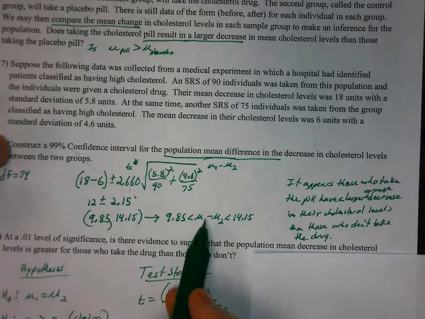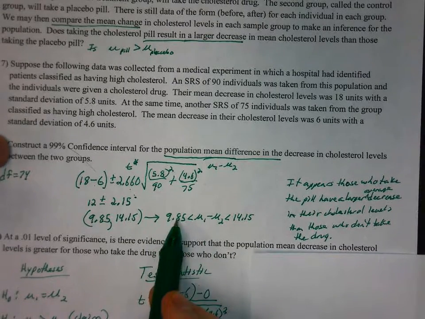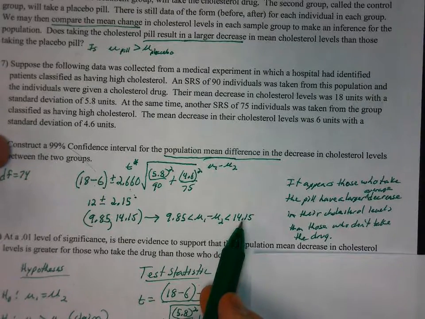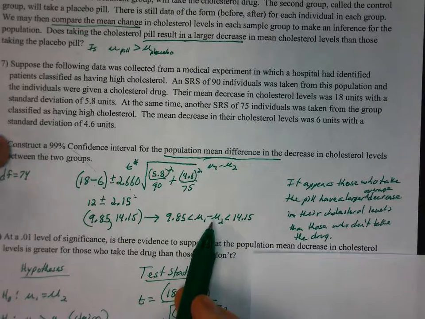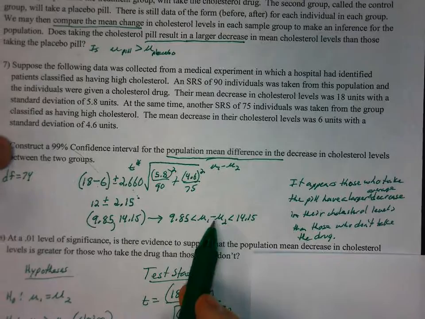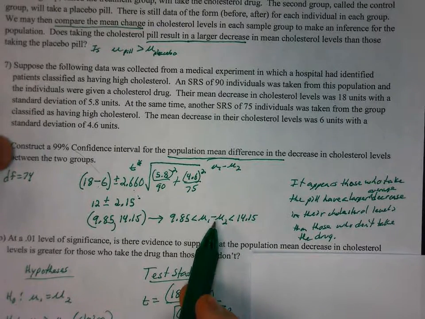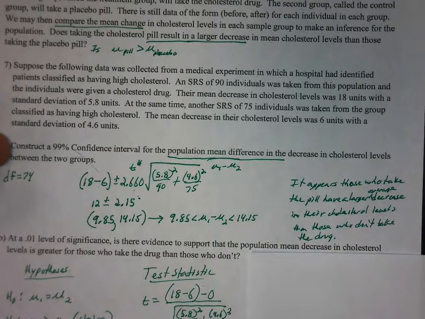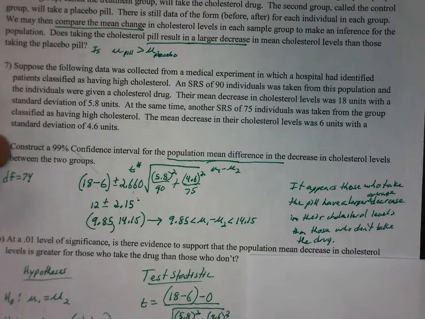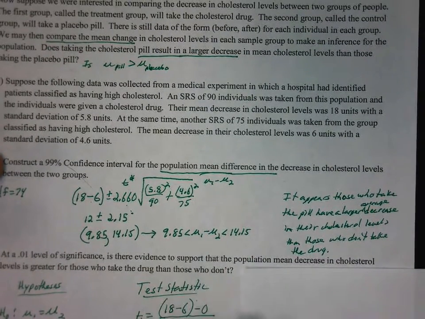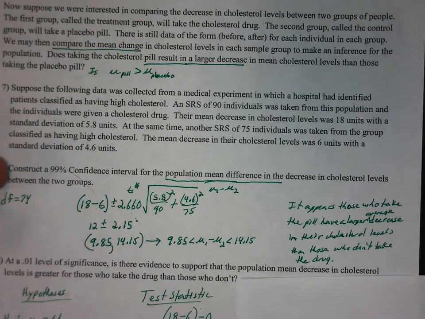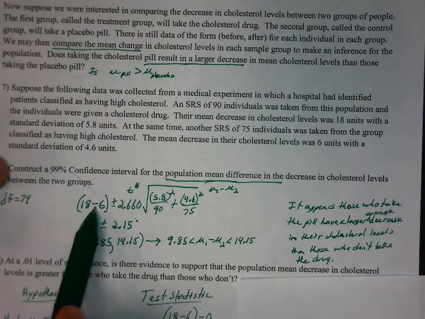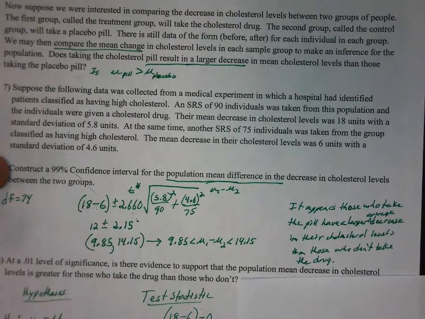Okay, if 0 was in the interval, so let's just suppose that was negative 9.85 and this was still positive 14.15, then if 0 is included in the interval, we can't say there's a difference, because 0 is in the interval, which would indicate that mu1 equals mu2. That's a realistic outcome. But since they're both positive, that tells us it appears there is a positive difference between mu1 minus mu2, which means mu1 is larger than mu2.